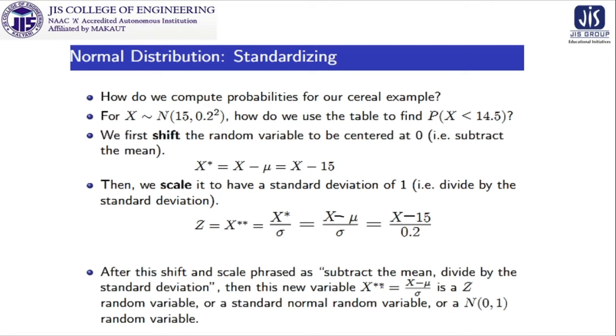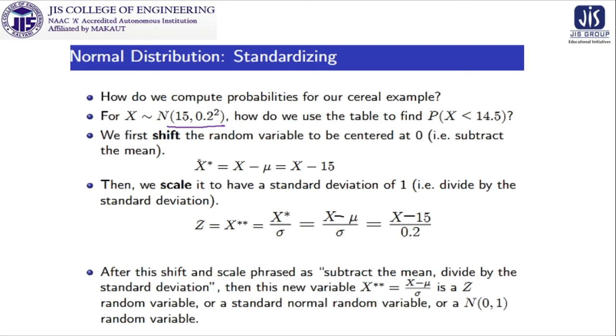So this is called standardizing. How do we compute probabilities for our serial example, the example which was stated in the last 3 or 4 slides? We have X follow N(15, 0.2 squared), because these are given.